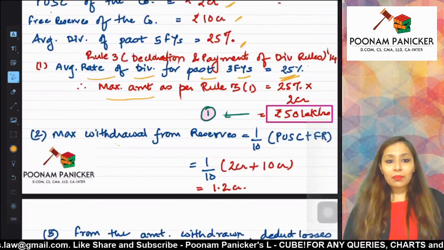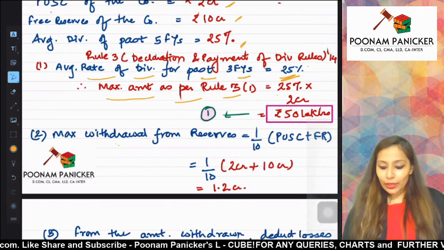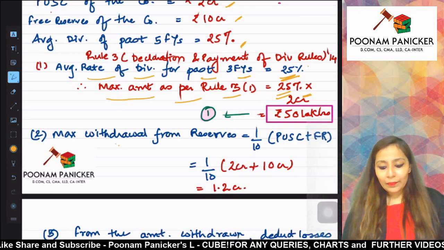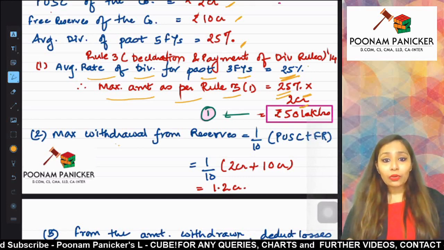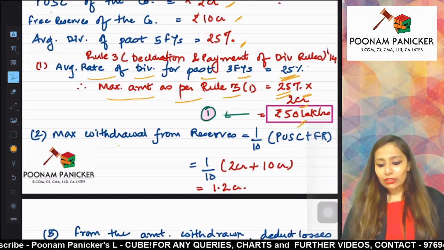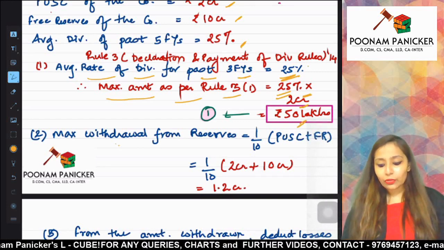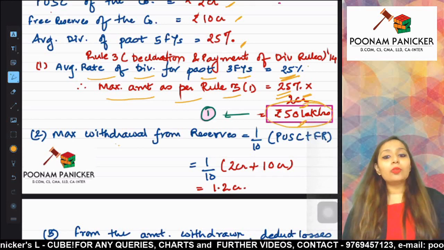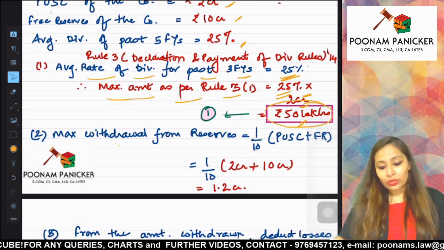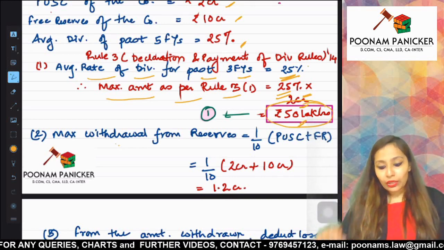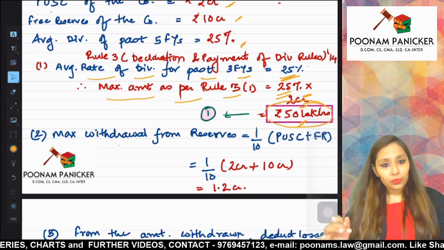So the maximum amount as per rule 3 sub rule 1 will come to 25% of 2 crores, which is 50 lakhs. That is the maximum rate of dividend, and according to that the maximum amount is going to be 50 lakhs. So 50 lakhs is the amount which is going to comply with rule 3 sub rule 1. If you declare more than that, then you will not be complying with rule 3 sub rule 1.